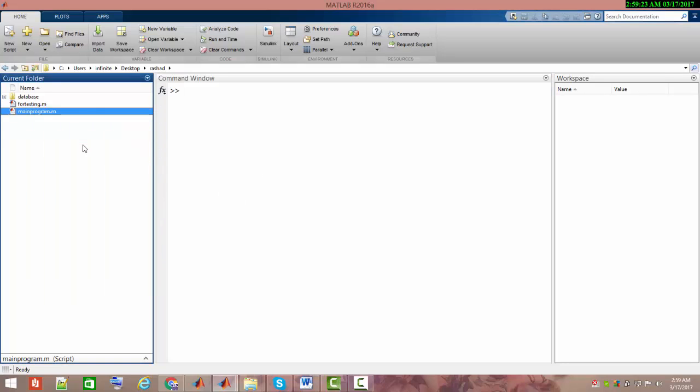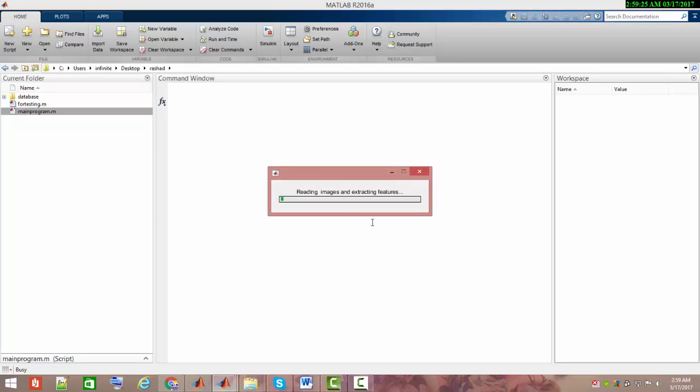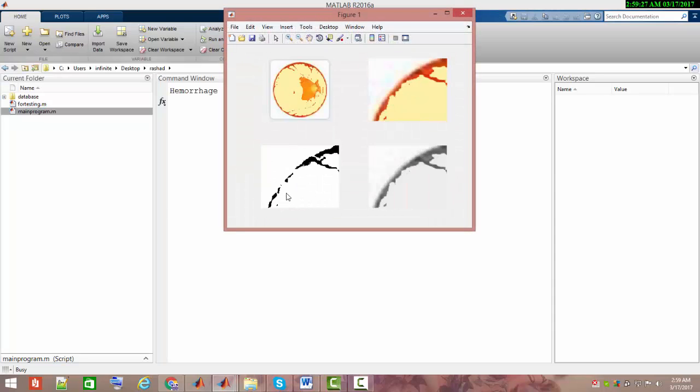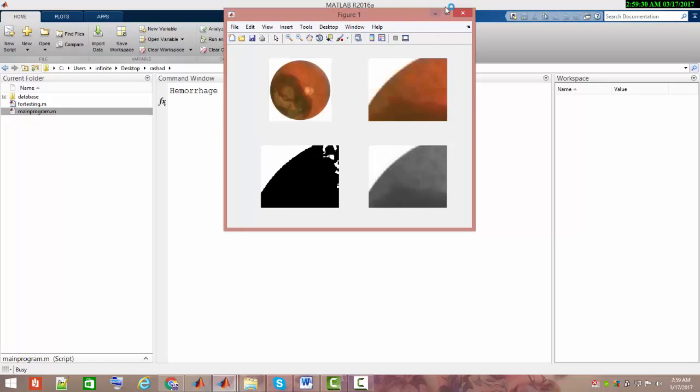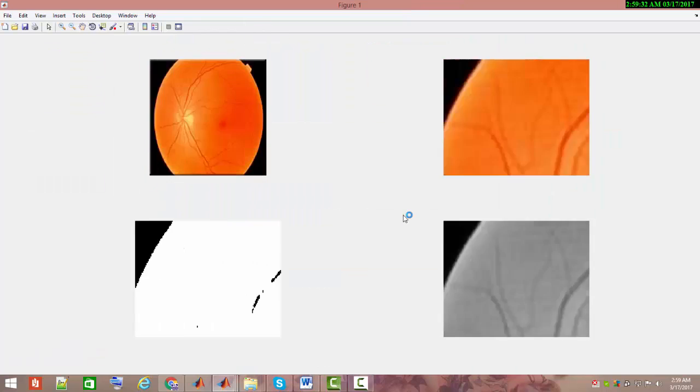So here I'm going to run the main program, and let's see what happens. This main program is reading the image. Let me make it large.